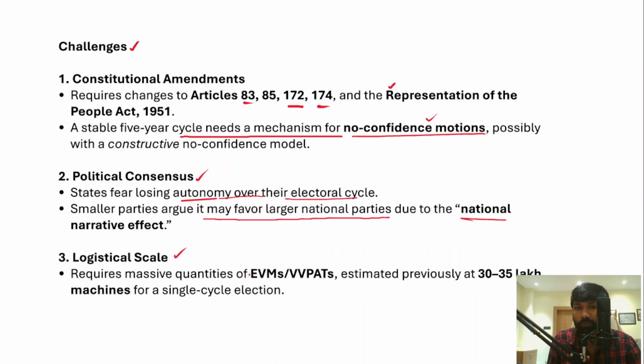And then logistical issues. For example, we need EVMs that have to be distributed all across the country, and Voter Verifiable Paper Audit Trail machines. It was estimated previously at 35 lakh machines for a single cycle of election. So it may create logistical challenges for the Election Commission of India.